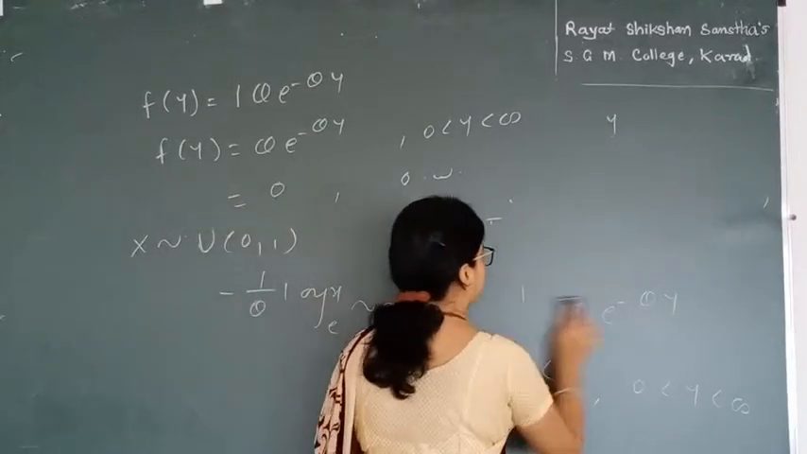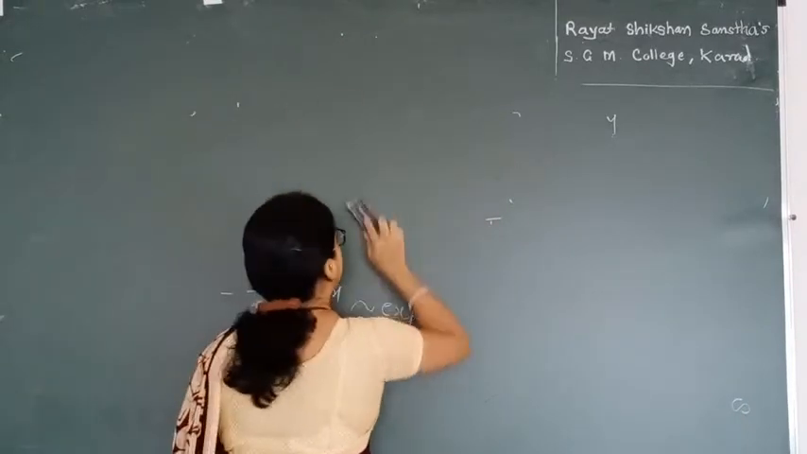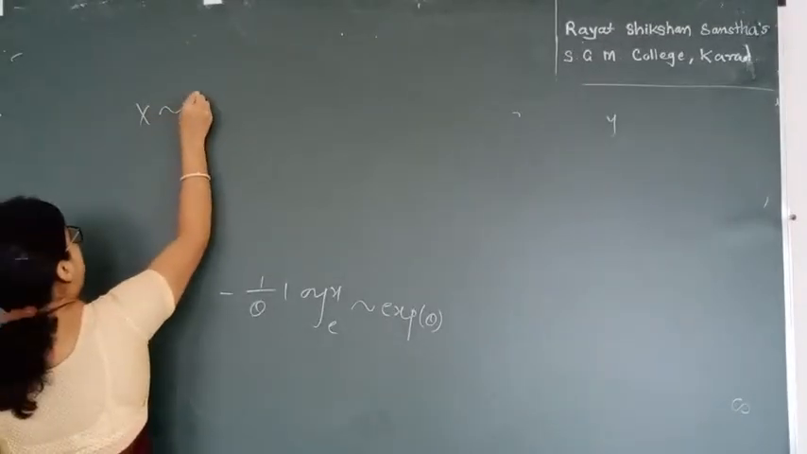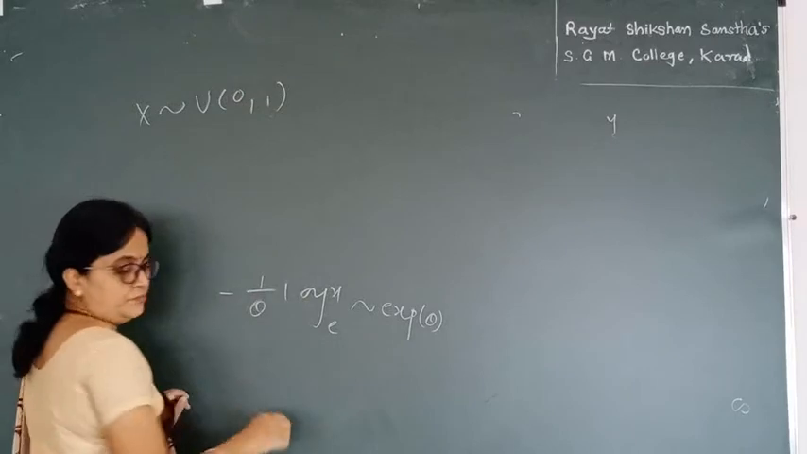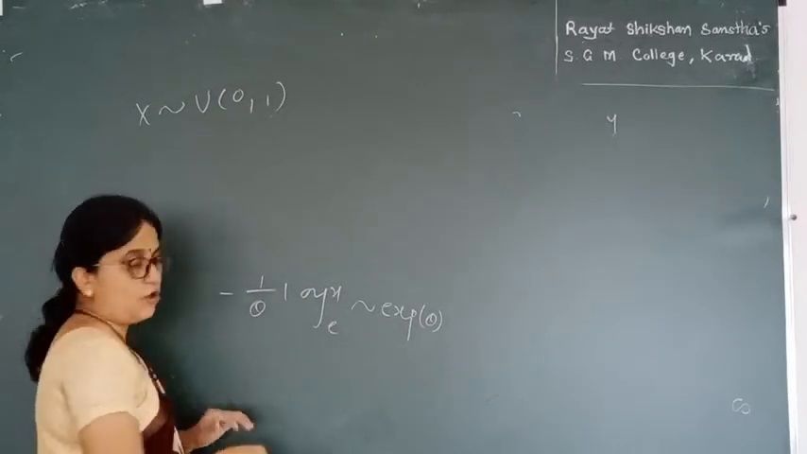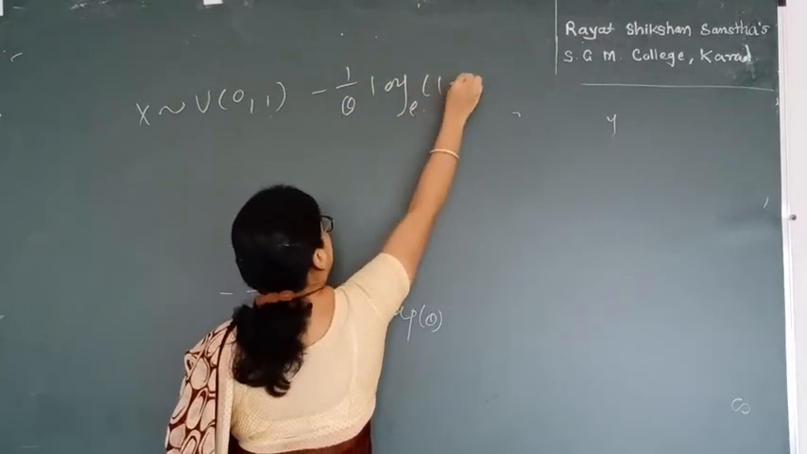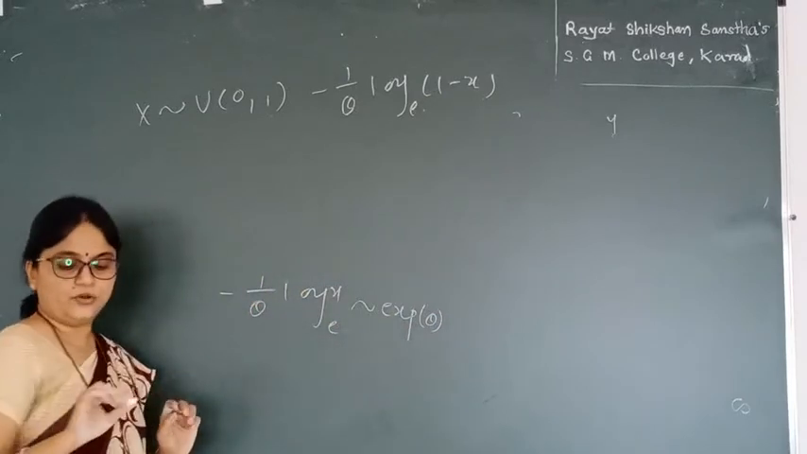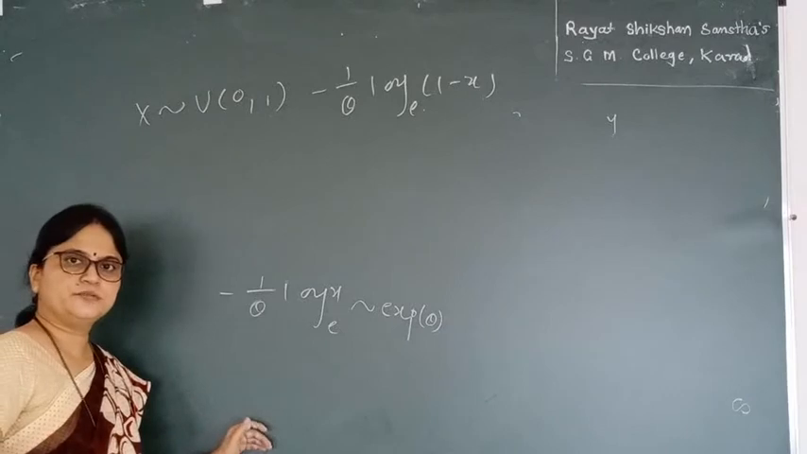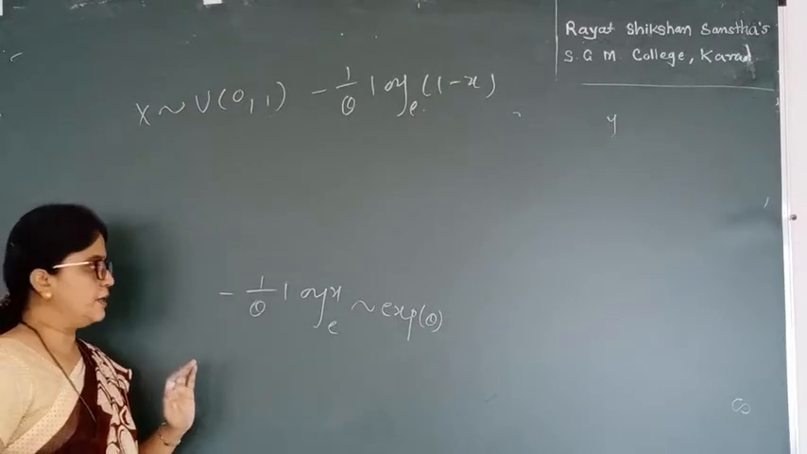Okay, fine. Now the next problem is a similar problem. If x follows uniform 0, 1, then what is the distribution of minus 1 upon theta log to the base e of 1 minus x? By using the above method only, that is the transformation method, we can find the distribution of minus 1 upon theta log of 1 minus x.